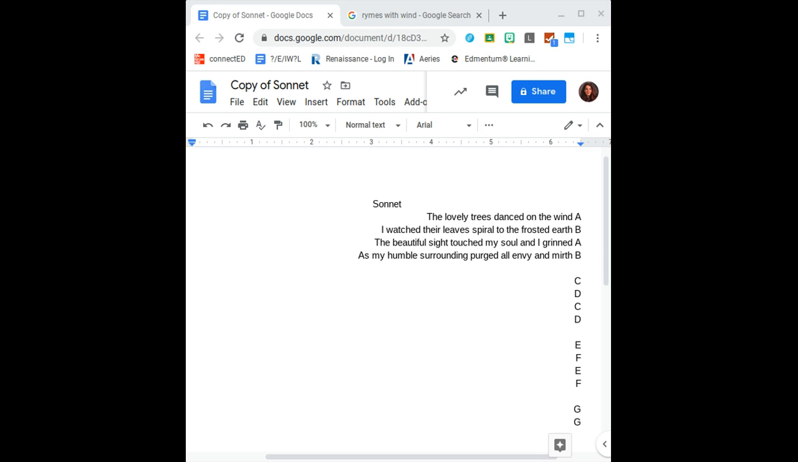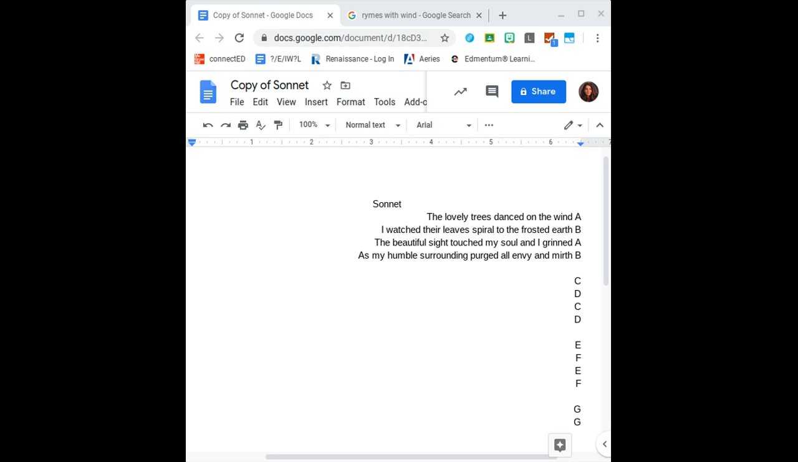We're going to go over this first stanza that I wrote. The lovely trees danced on the wind. So it's an A, which means this line has to rhyme with our other A. So let's really quick, before we even read it, let's see if they rhyme. Wind, grinned. Good. Okay, we're good. Now remember, none of our other lines can rhyme with wind or grinned. Otherwise, it would be an A. All right, our B line is not going to rhyme with our A because it's a new rhyme scheme. Here we go. I watched their leaves spiral to the frosted earth. Let's check before we even read on. Earth, mirth. Okay, we're good.